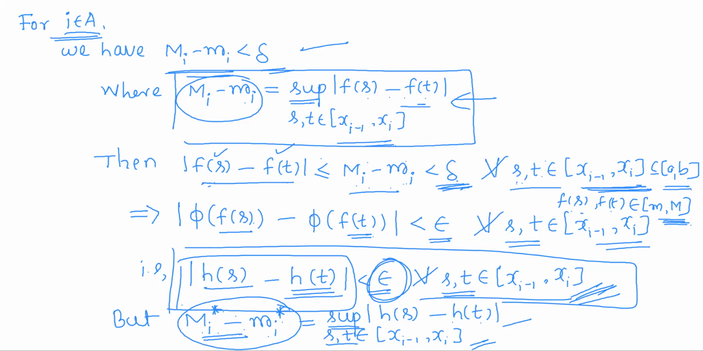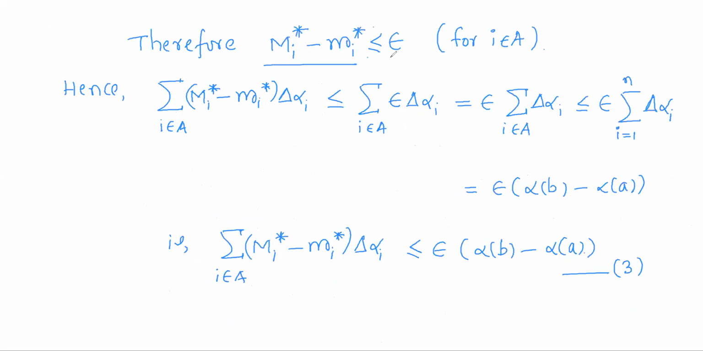So what is the relation? The least upper bound will always be less than or equal to the upper bound. So this is true for all the indices i varying over A. With this condition, we shall simplify this summation which is running over the set A. For all indices i in A, Mi star minus mi star is less than or equal to epsilon. Epsilon is constant, so take it outside.